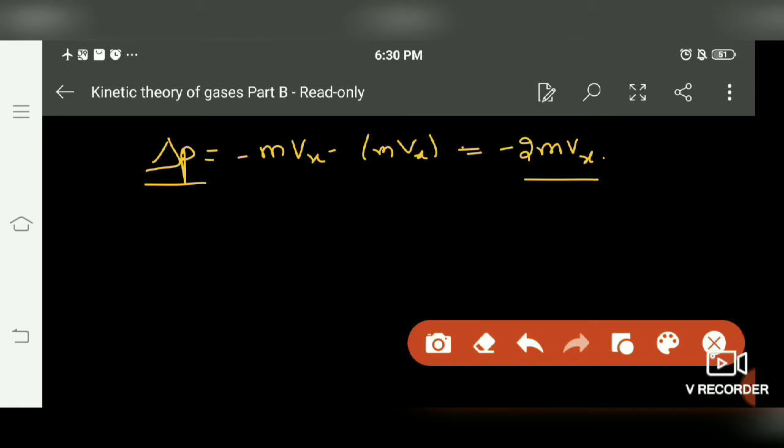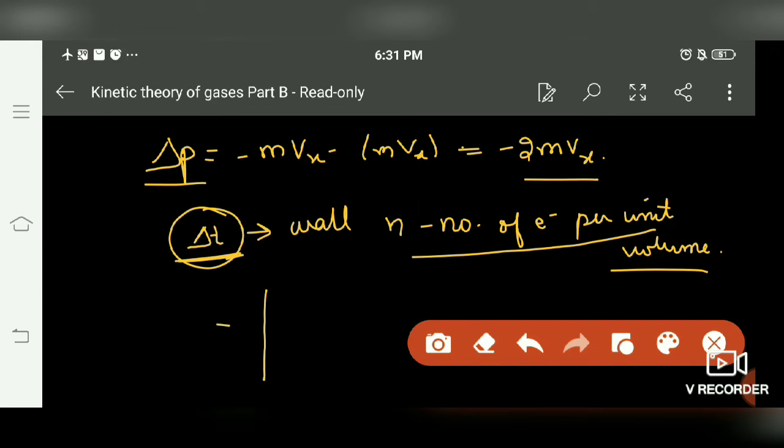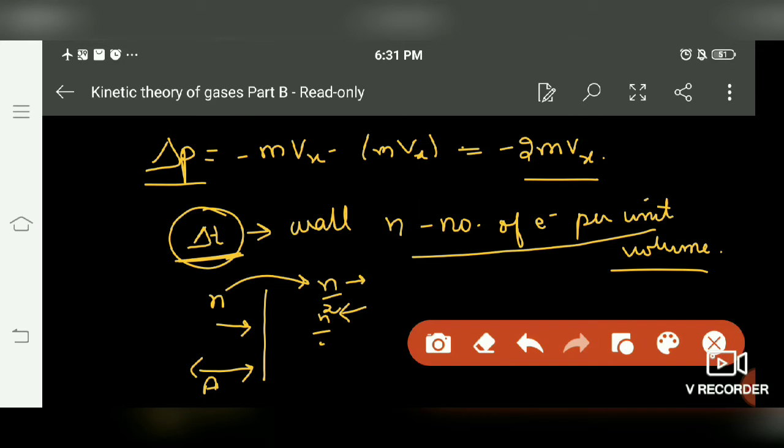Now if we consider that in delta t time these particles approach the wall, with n the number of molecules per unit volume, then in this area A, of these n, half are approaching toward the wall and half are moving away from it.